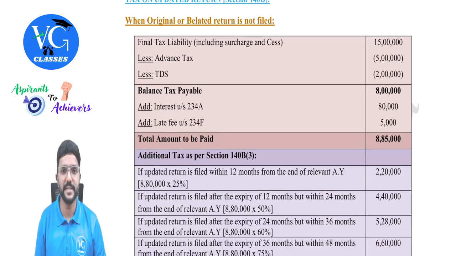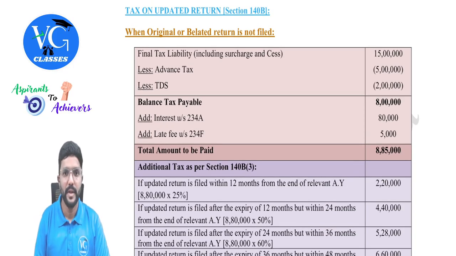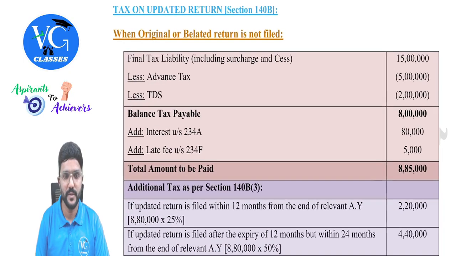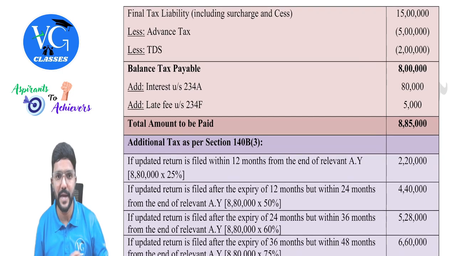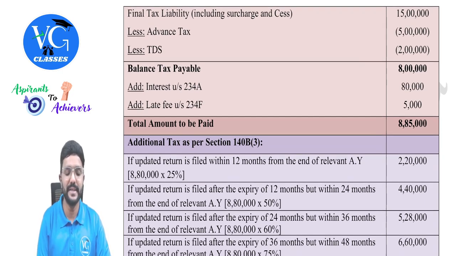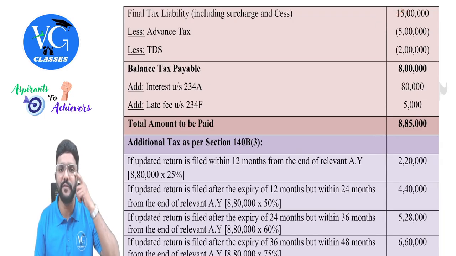I will explain this with an example. I have given this in the revision material only. So just observe. Assume originally the assessee has not filed any return, so he has not filed any original or belated return. Now, can he file an updated return? Yes. So let us take a scenario. Assume as per the updated return, the final tax liability including surcharge and cess of an assessee is coming to 15 lakh. And he has already paid an advance tax of 5 lakh and TDS deducted on his income is 2 lakh. So how much amount is yet to be paid by him? 8 lakh.